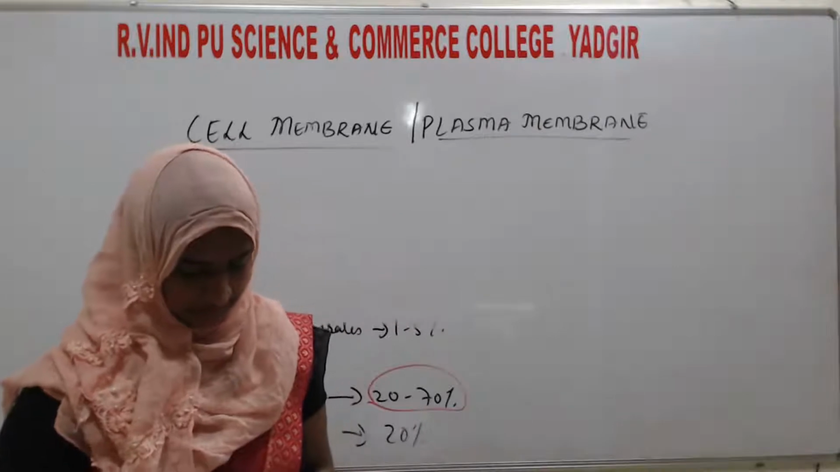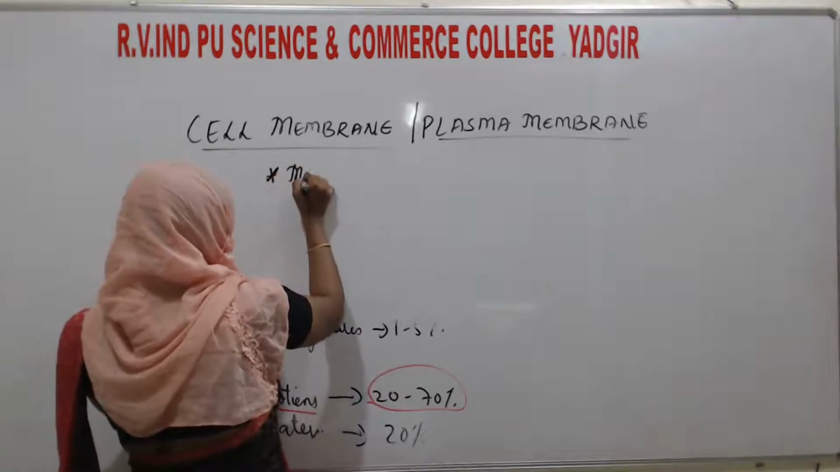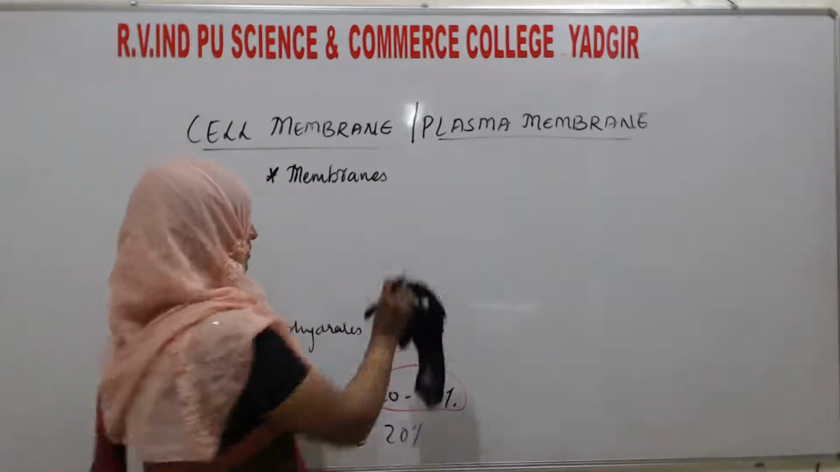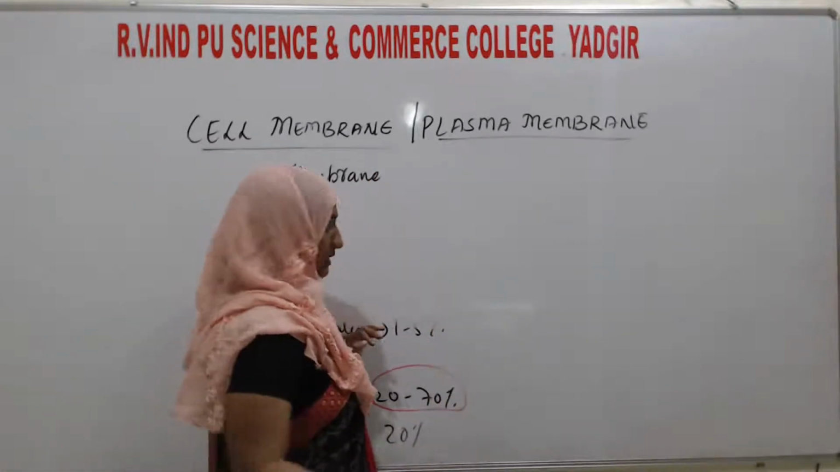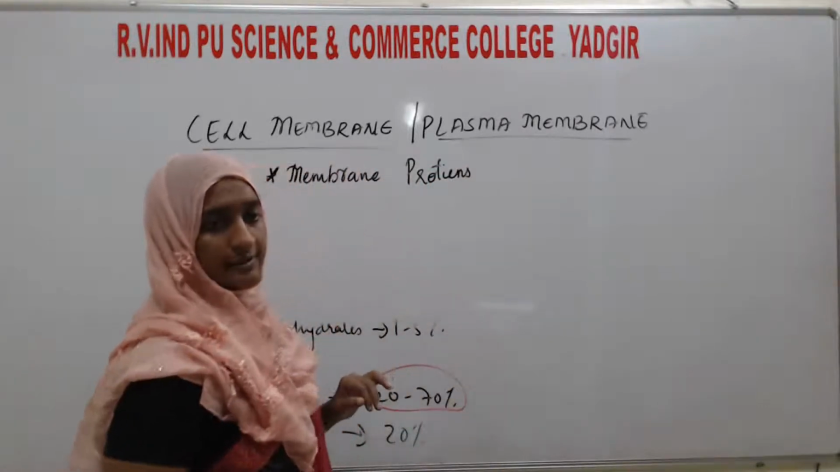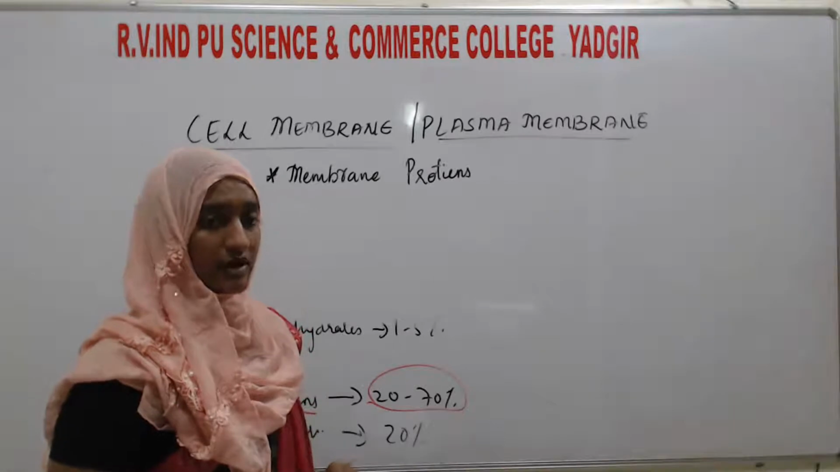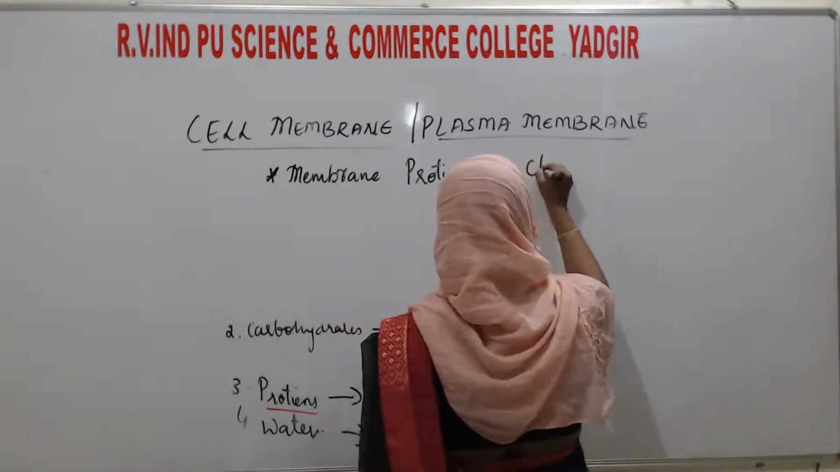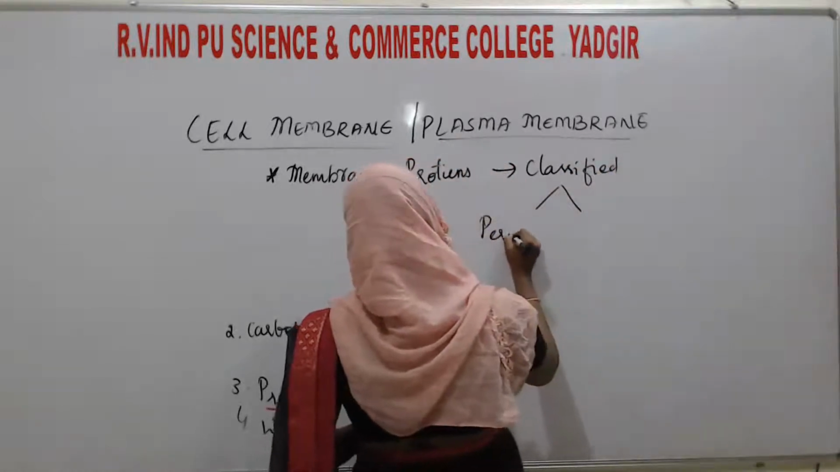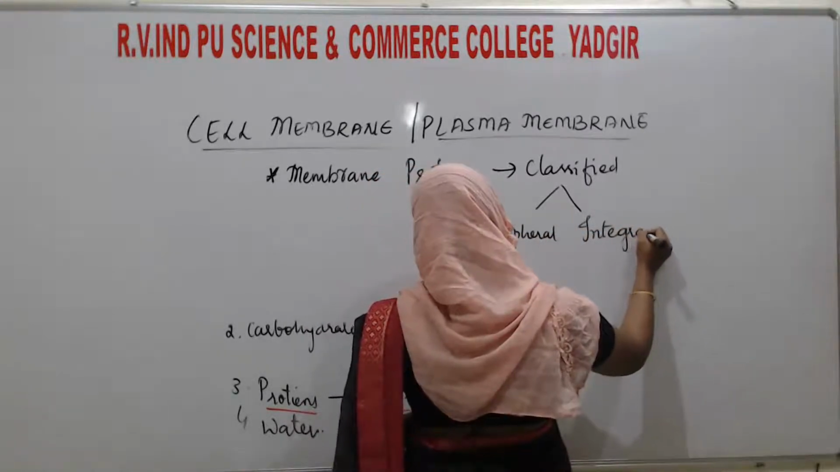See here, next is about the proteins. Whatever the membrane proteins are there, these membrane proteins can be classified into two types. What are they? Peripheral proteins and one more, that is integral proteins.